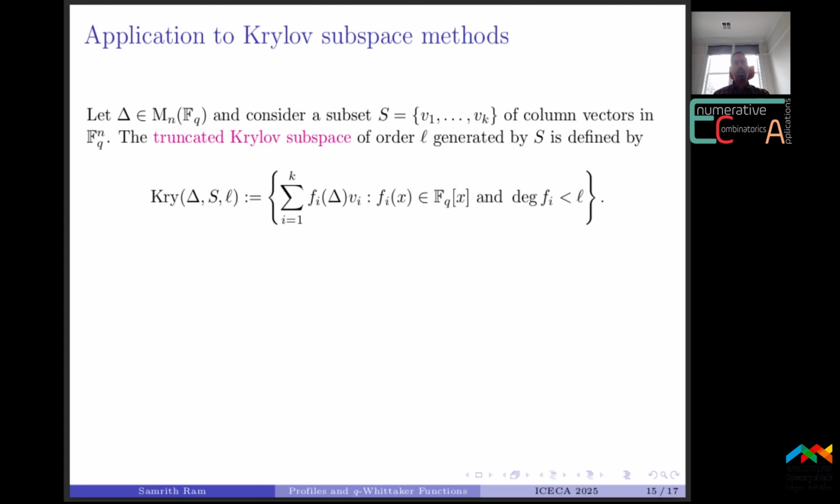So here is an application of the previous results to Krylov subspace methods. As before, let delta be a matrix and let S be a subset of k vectors in Fq^n.